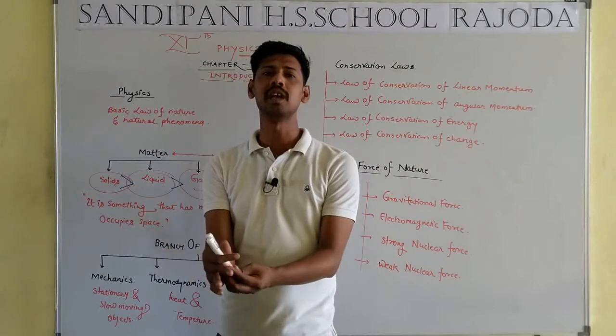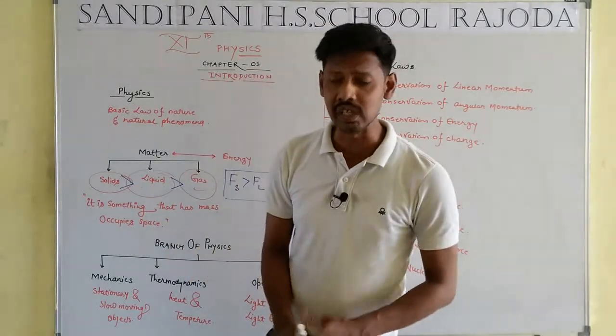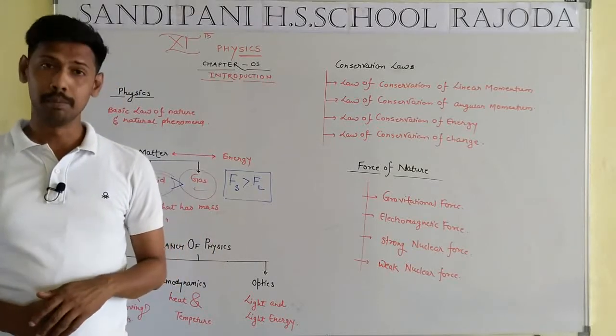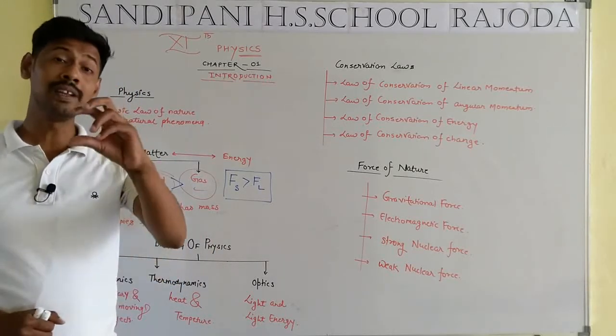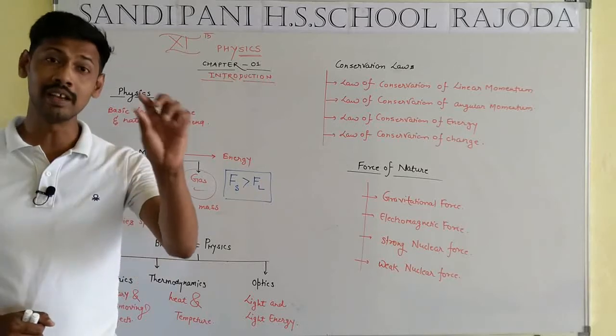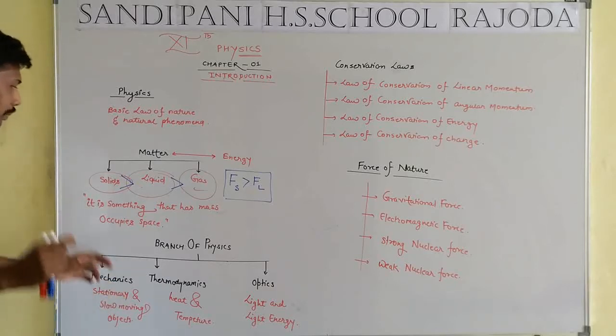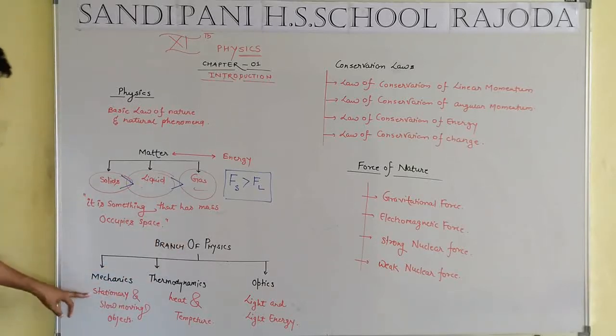Mechanics, that means a game of machines, different types of machines. You know that another field of the branch of engineering, mechanical engineering. Very good. So I think you are getting the proper meaning of mechanics. Mechanics is a branch of physics in which we study stationary and slow moving objects.